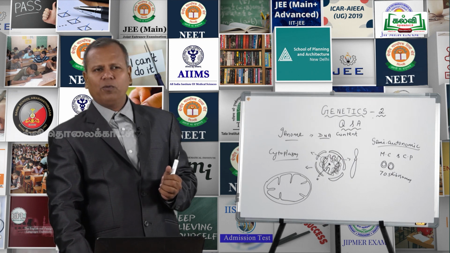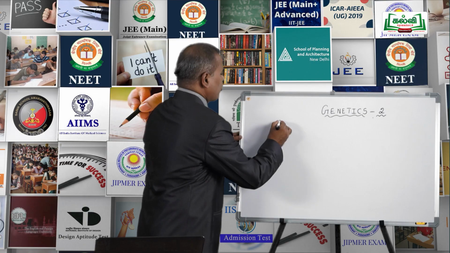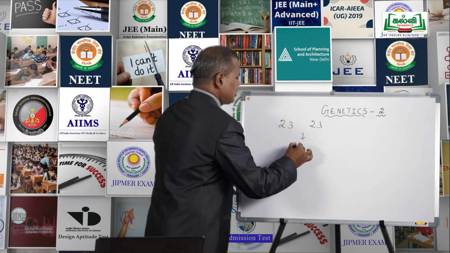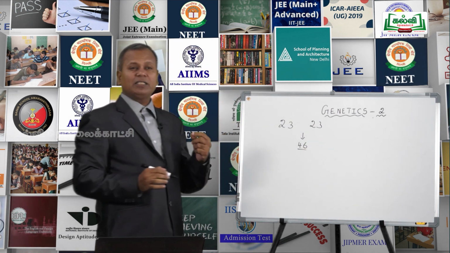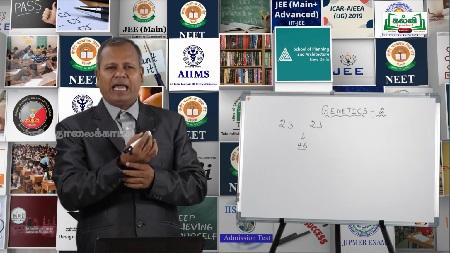The next question for you: in which mode of inheritance do you expect more maternal influence among the offspring? You know, we receive genes from the paternal as well as maternal side. If we receive the chromosome from the father, we call it paternal. From the mother, we call it maternal. We have 46 chromosomes, 23 from the paternal side and 23 from the maternal side. That's why we have 46. The question is, in which mode of inheritance do you expect more maternal influence among the offspring?